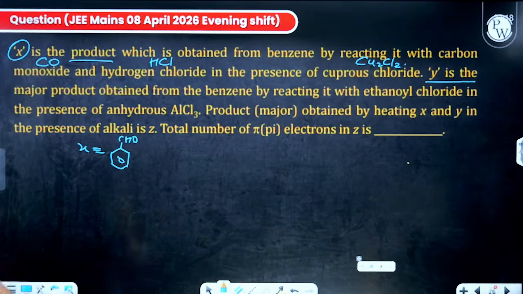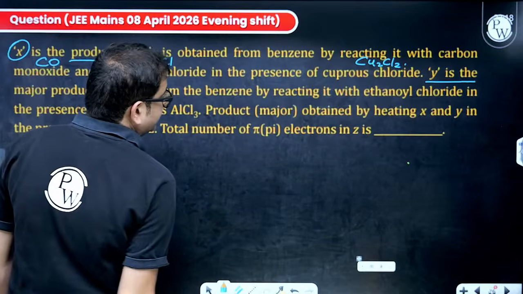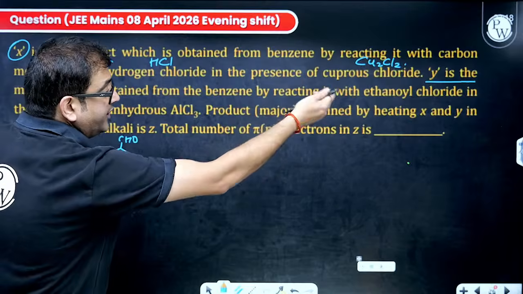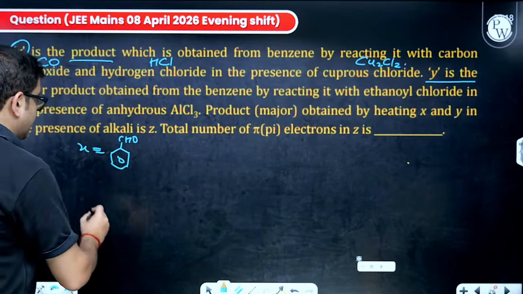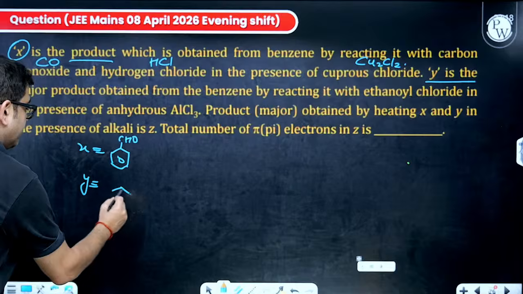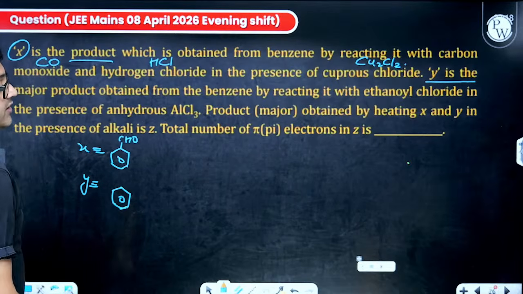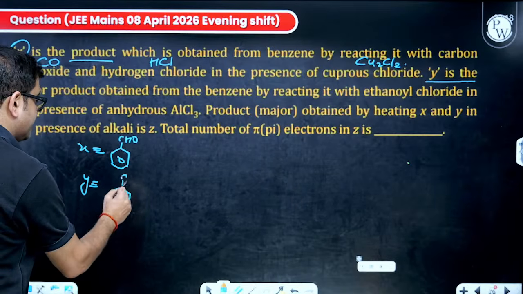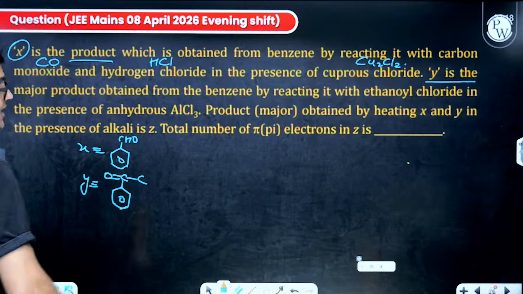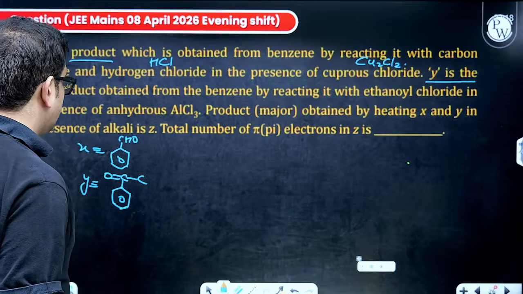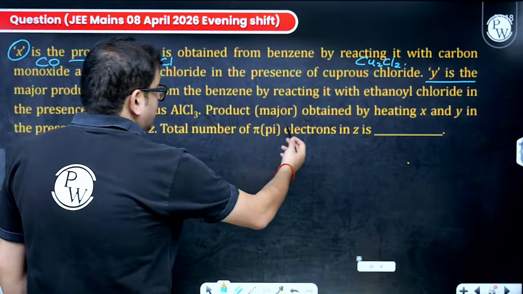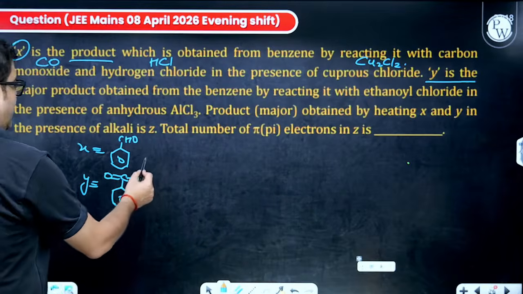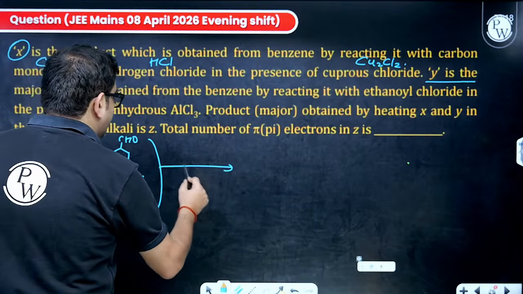What is Y? Y is the major product obtained from benzene by reacting with ethanoyl chloride in the presence of anhydrous AlCl3. Sir, this is Friedel-Crafts acylation with an acid chloride. So Y will be benzene with a carbonyl group C=O, and an ethyl part through 2 carbons. Then the major product obtained from X and Y is treated with alkali.